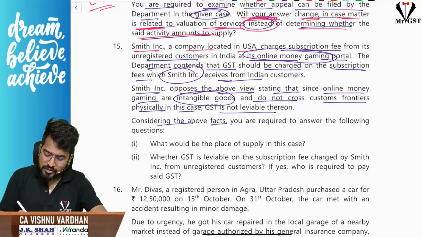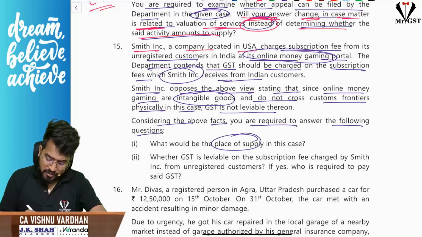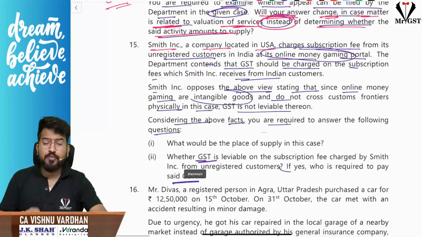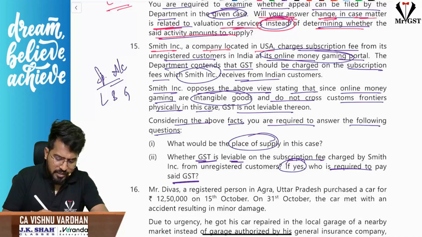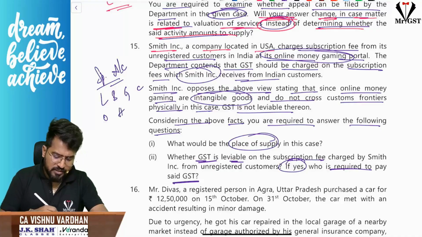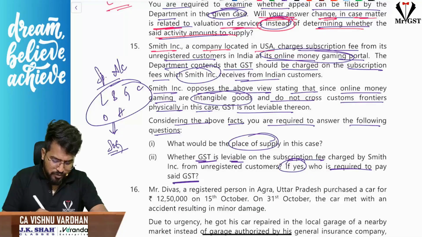Considering the above facts, you are required to answer the following questions. What is the place of supply and whether GST is leviable on subscription fees? If yes, who is required to pay GST? Now, first of all, if you remember, sir, specified actionable claims. Sir, we have lottery, betting, gambling, casinos, online money gaming, and horse racing. These are specified actionable claims. That means these are treated as supply of goods first of all.